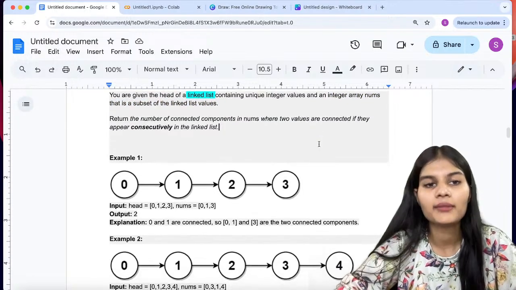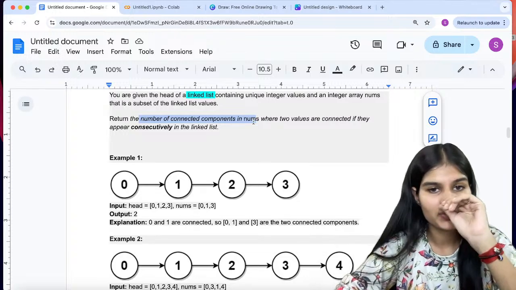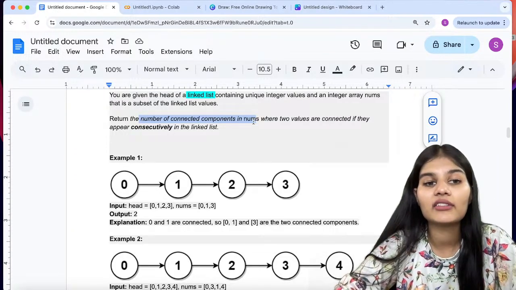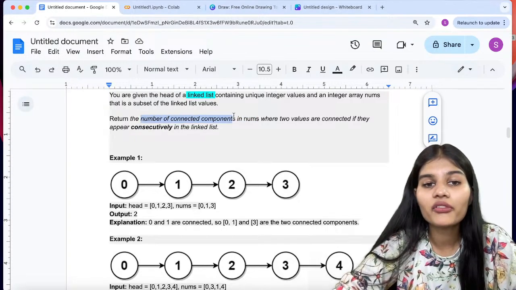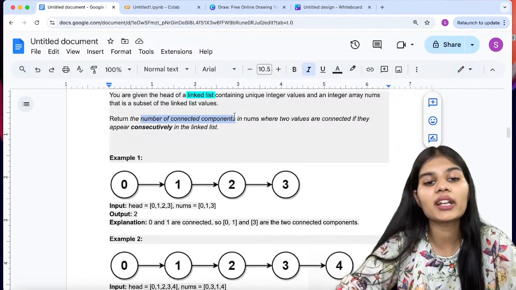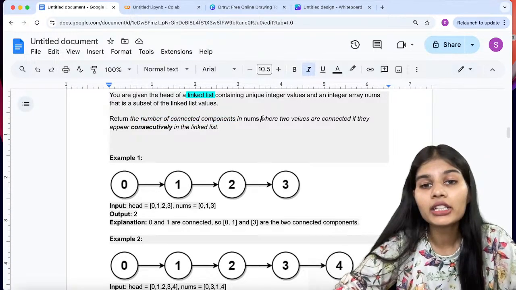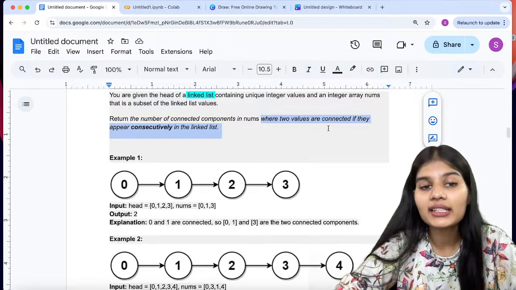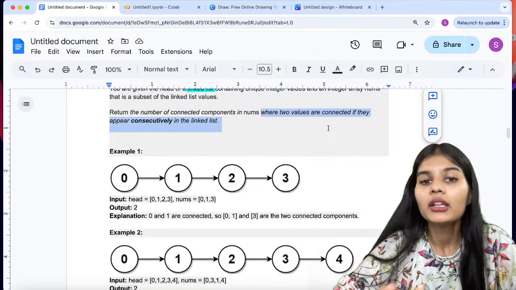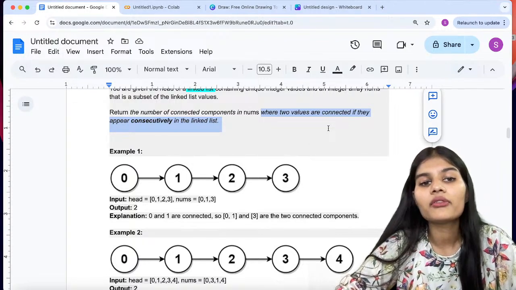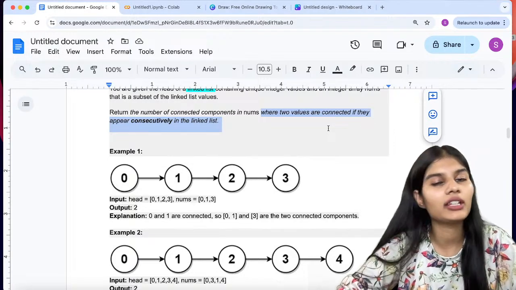Two things we have, right? As a result, I have to return the number of connected components in nums, where two values are connected if they appear consecutively in the linked list. I will be returning the number of connected components, meaning all the components which are connected to each other, where two values are connected if they appear consecutively in the linked list. Consecutively means one just after the other. So I will return the total number of connected components in nums where two values are connected if they appear consecutively in my linked list.